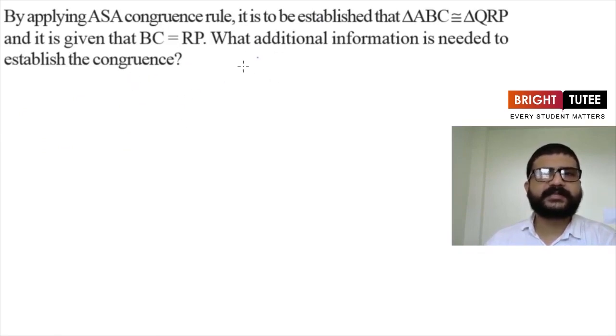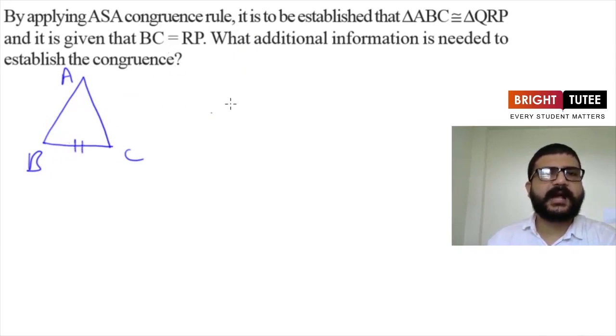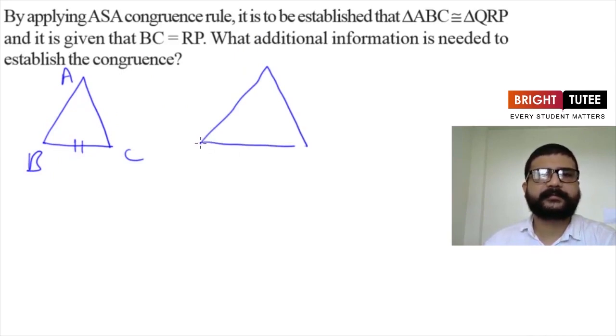So first of all, let's do one thing. Let's draw rough sketches of these two triangles. Let's say this is triangle ABC and side BC is given equal to RP. Now let's say here is the triangle QRP. Now BC and RP, these are the two equal sides. So what else do we need for using ASA congruence rule?